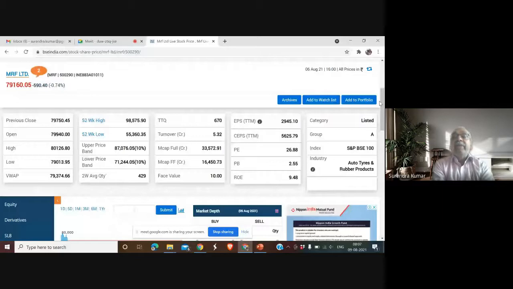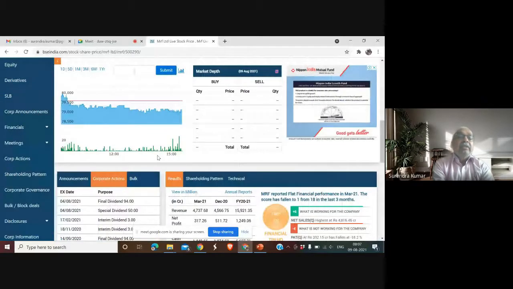And if you look at the dividend in terms of corporate action, this is the dividend it has been consistently declaring. If you look at 2020, 3 rupees and 94. Interim is 3 rupees, final is 94 in both the years.